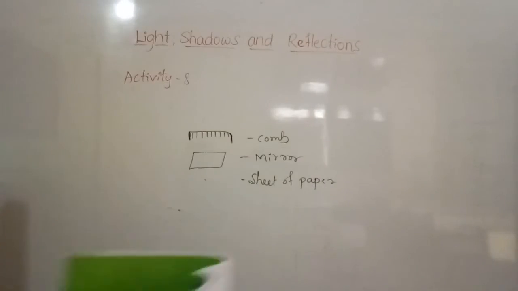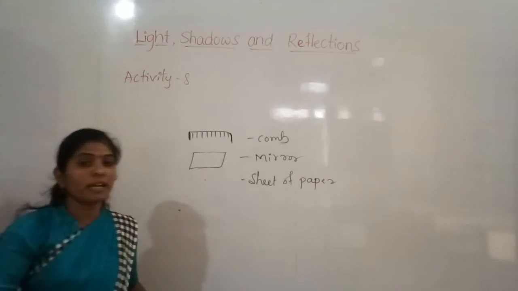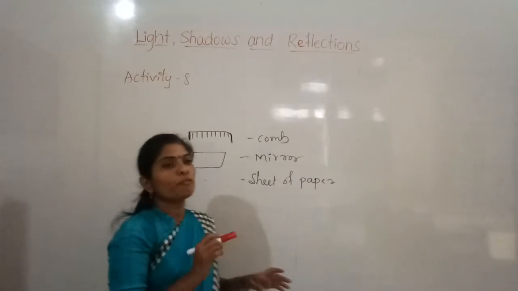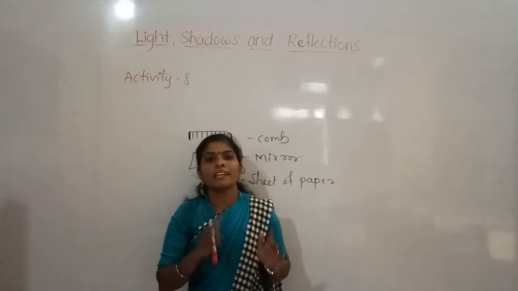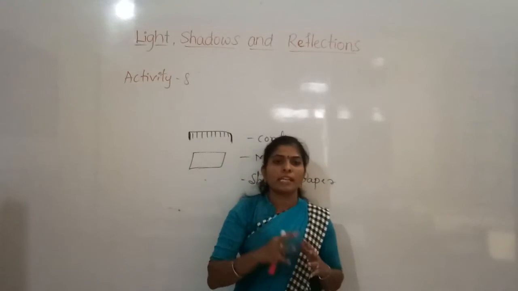Here you can observe the shadow also. When you rotate this mirror a little bit, means when you displace this mirror, again you will get the shadows here, and the light rays also in the middle. So by doing this activity, we can conclude that the light travels in a straight path.